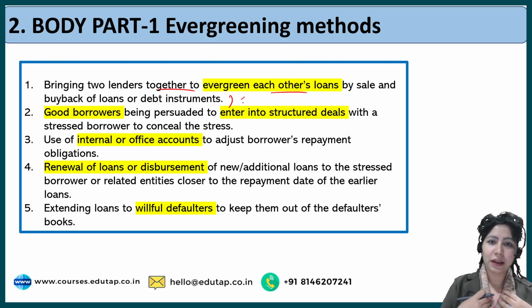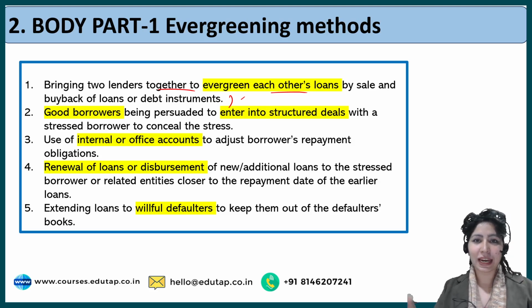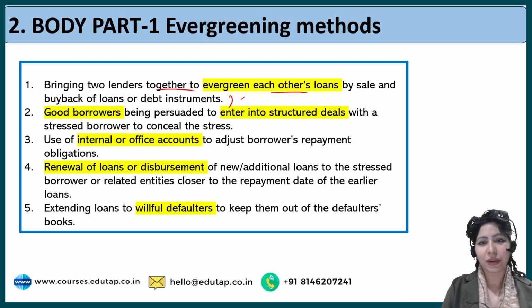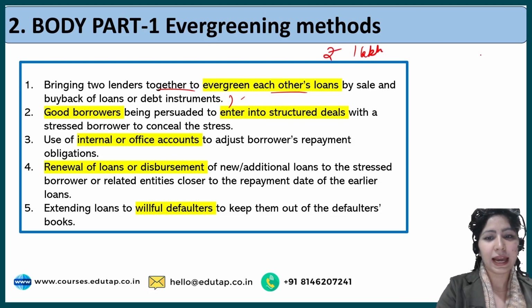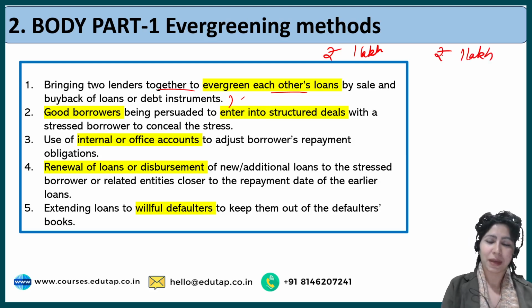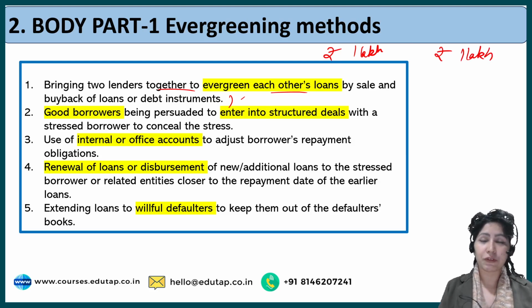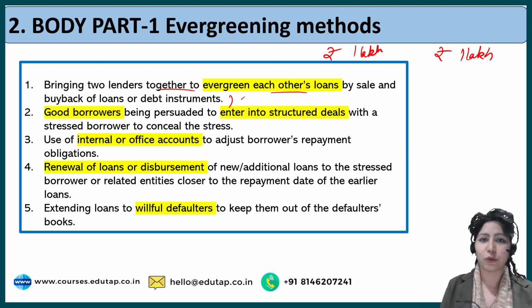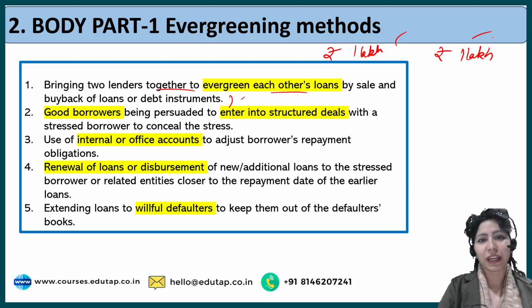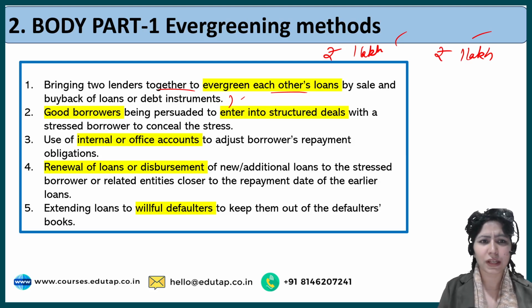I have a friend, she buys my loan and I buy her loan. In other words, let's say I have a loan of 1 lakh rupees which I'm unable to pay back, and another friend of mine has a loan of 1 lakh rupees, which she is also unable to pay back. We will be acting as guarantors to each other, and we will be buying each other's loans, that I will pay the loan for this person and she will pay the loan for me. At the end of the day, do we have 1 lakh to pay to the bank, or do we have that intention? None of us has that.